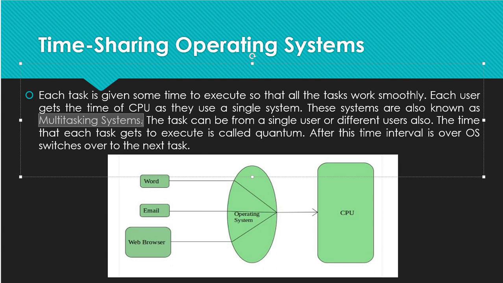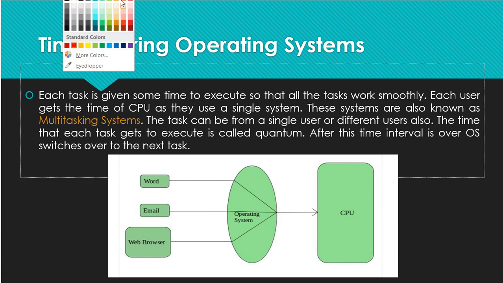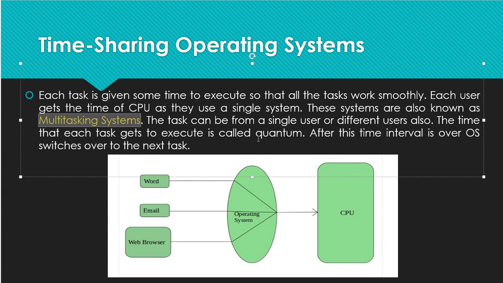Timing systems will be there, a time counter we will set. Say for example, what is the best example for this? I can say we will set an alarm, right? If you set that alarm to sound for 2 minutes, then up to 2 minutes it will ring and it will stop. That kind of operating system we call time sharing. It means after those 2 minutes another process can start execution, but that alarm will stop. So this is how time sharing operating systems work.